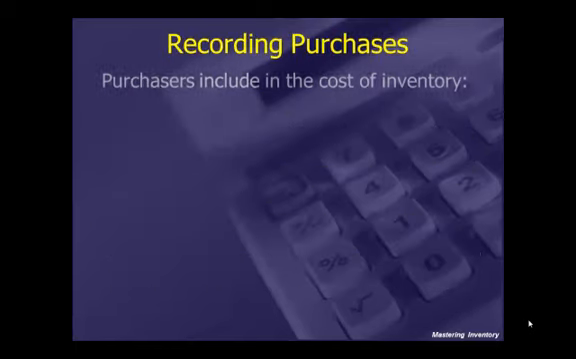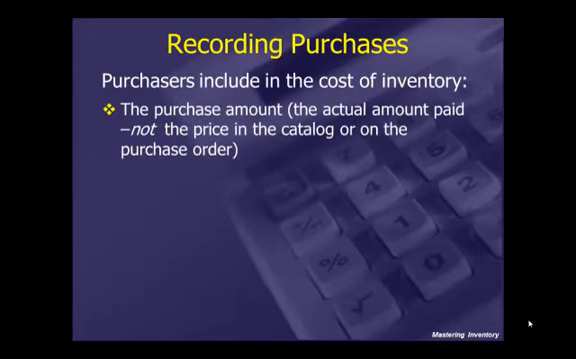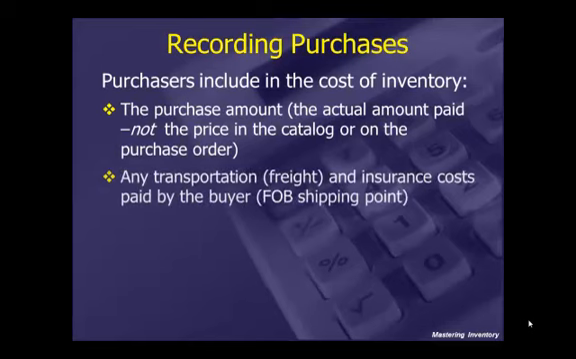Purchasers include in the cost of inventory the purchase amount, that is the actual amount paid, not just the price in the catalog or on the purchase order. The cost of inventory also includes any transportation costs, any freight, insurance costs paid by the buyer under the terms of FOB shipping point.